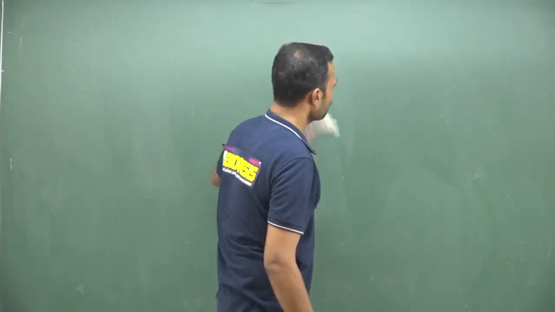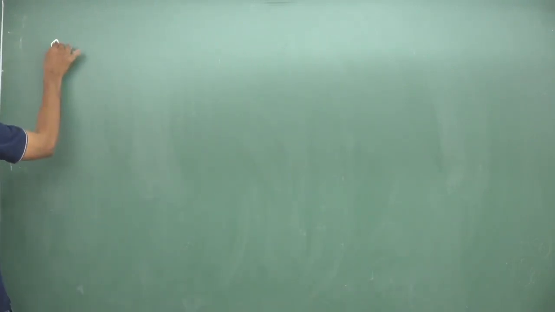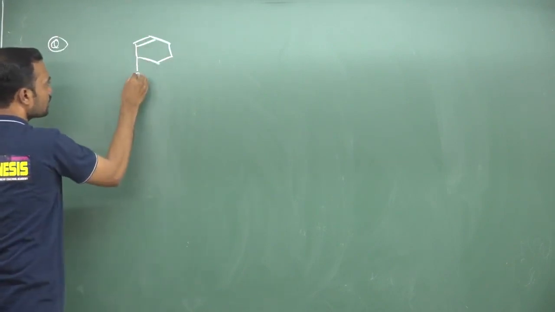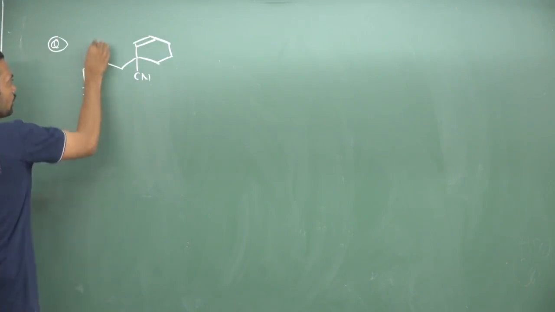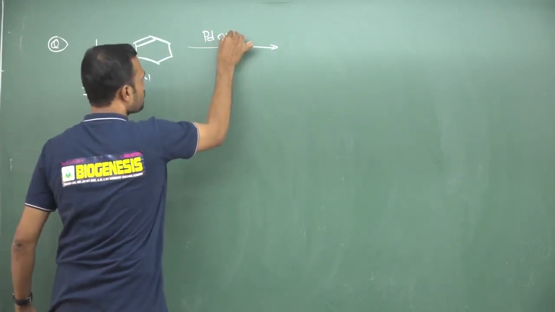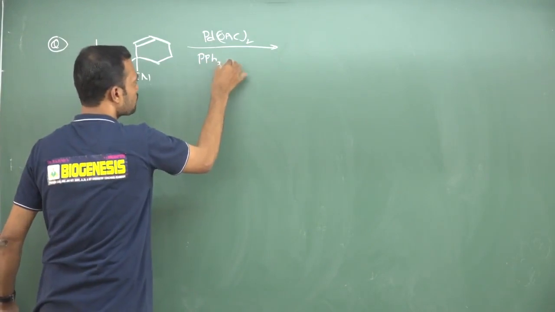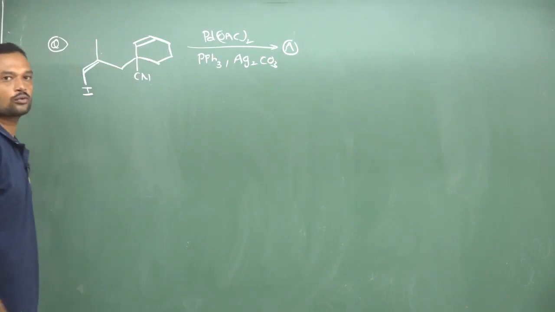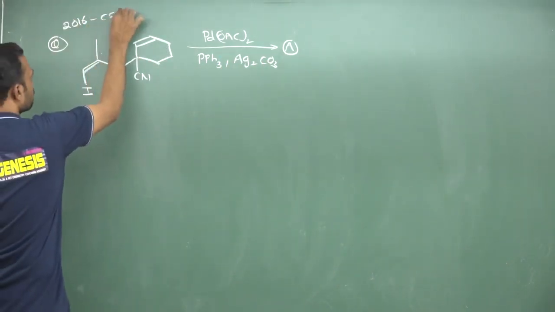Next, one more question is there, which is the most important one, an intramolecular Heck reaction. So they ask which among the following is the major product in this one. So here there is a cyanide group given. Now there is a double bond, and here this is iodine and this is methyl. And here they have given palladium diacetate, in the presence of PPh3 and silver carbonate, and your final answer A. What is the major product in this question? So this is a 2016 CSIR examination question, very important one.